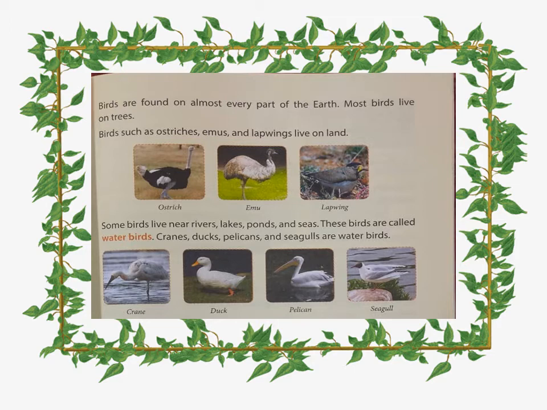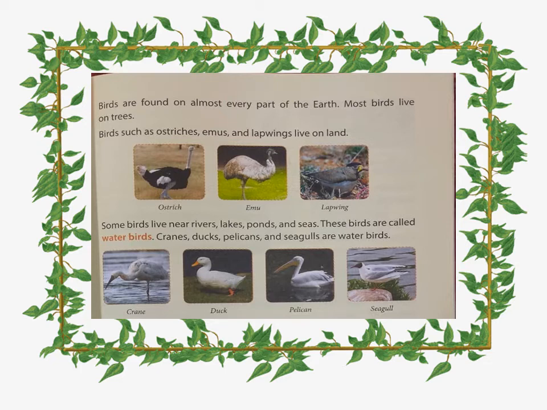You know the ostrich is found basically in the African continent, in the desert. Emu is another flightless bird. Penguin and kiwi are also flightless birds. They live on the land, and mostly other birds live in the air, on the trees.